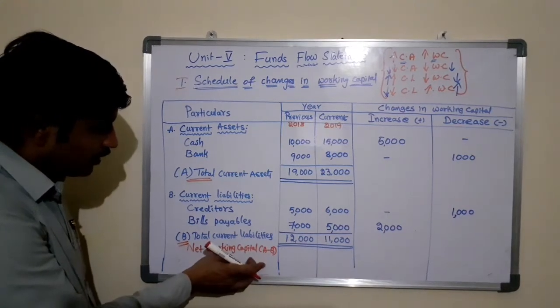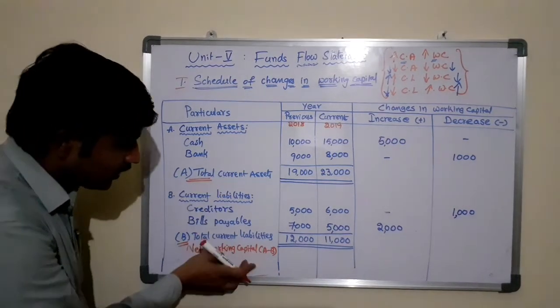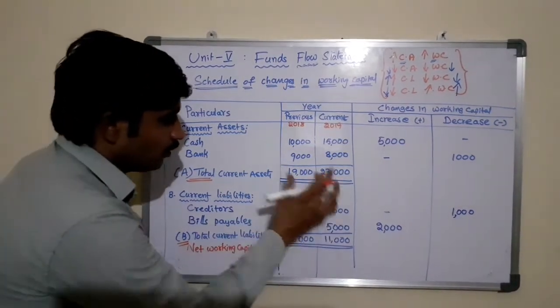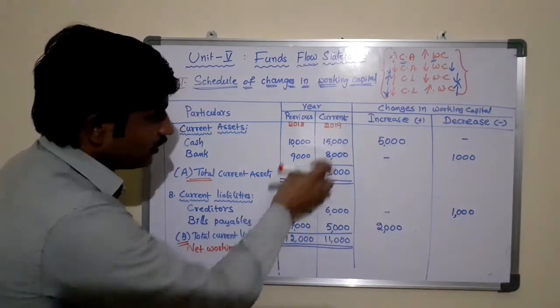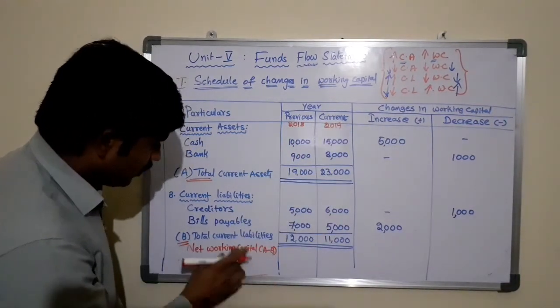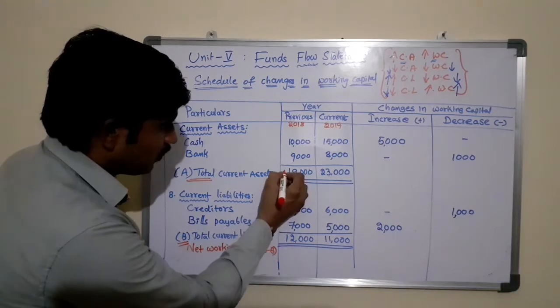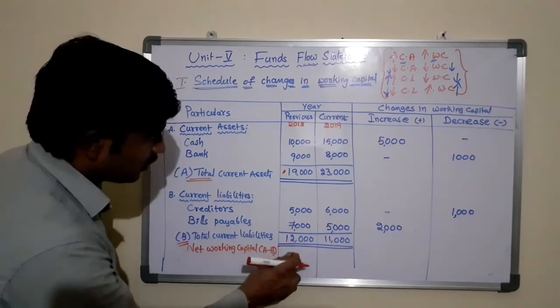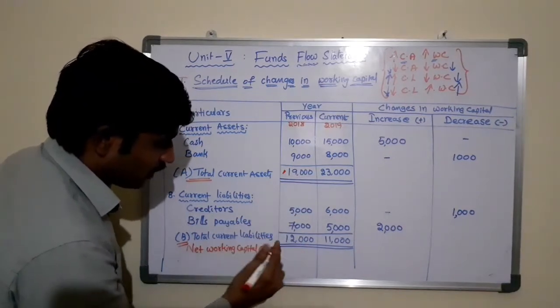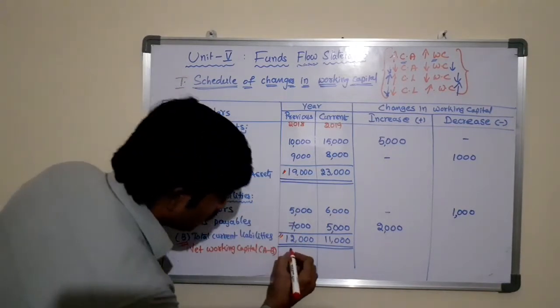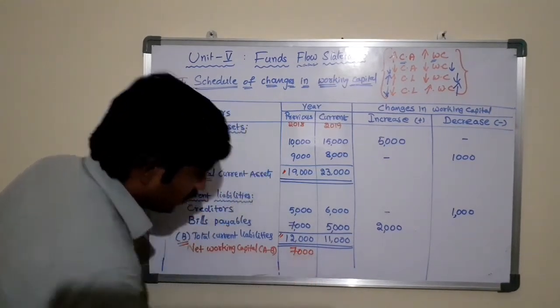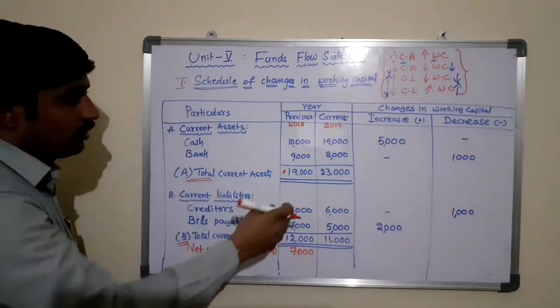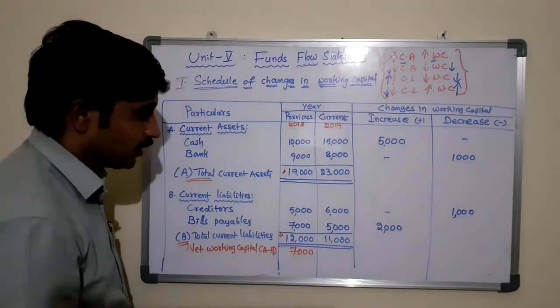Now take the difference between current assets and current liabilities in both the years 2018 and 2019. What is the total current assets in the year 2018? 19,000. What are the total current liabilities in the year 2018? 12,000. The difference between these two is 7,000 rupees, the net working capital in the year 2018.